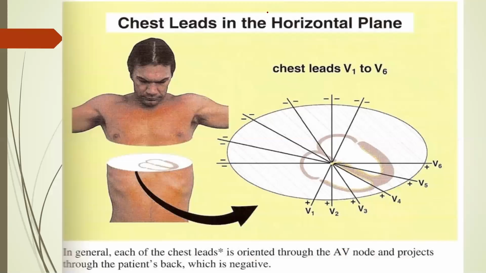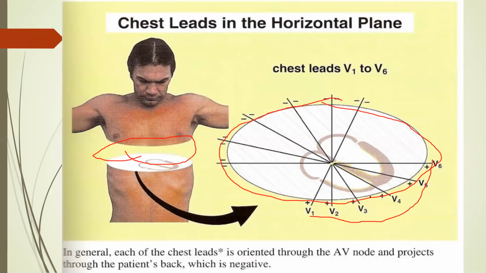So chest leads are basically present in the horizontal plane. If you see, these are applied like this, like this. So these cover the electrical activity in a horizontal plane. See, this is the horizontal plane. V1 to V6 will cover the horizontal activity on the left side. If you apply right-sided leads, this will cover right-sided horizontal activity. And if you apply posterior leads, this will cover posterior surface horizontal activities.